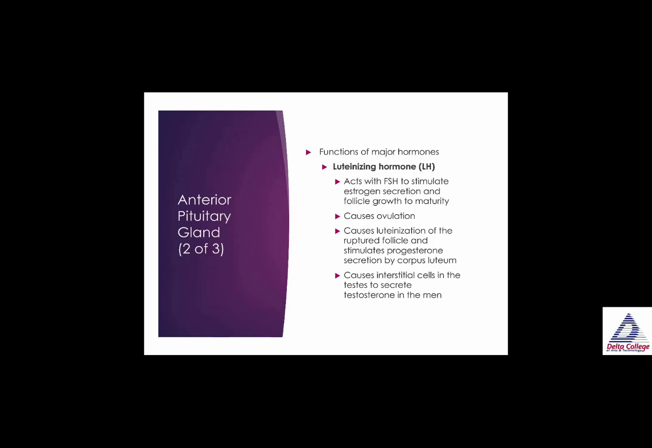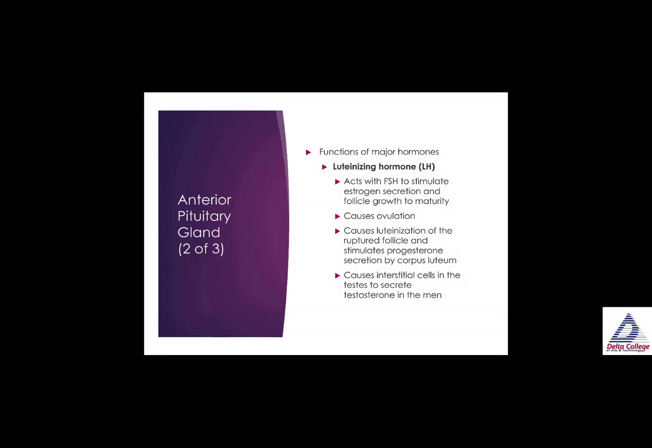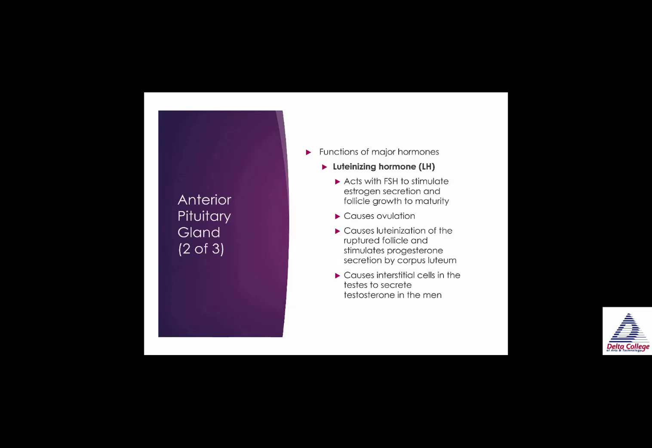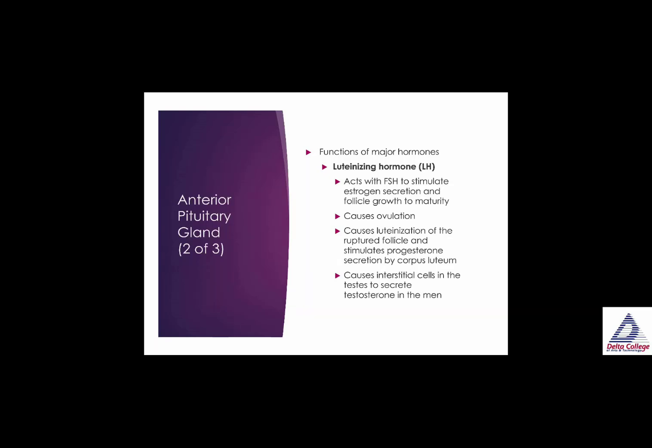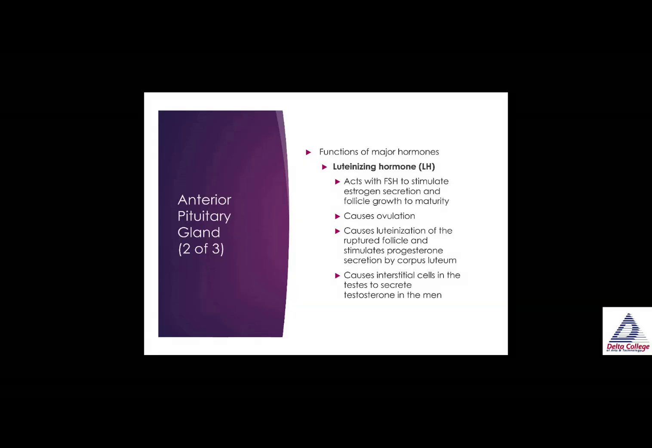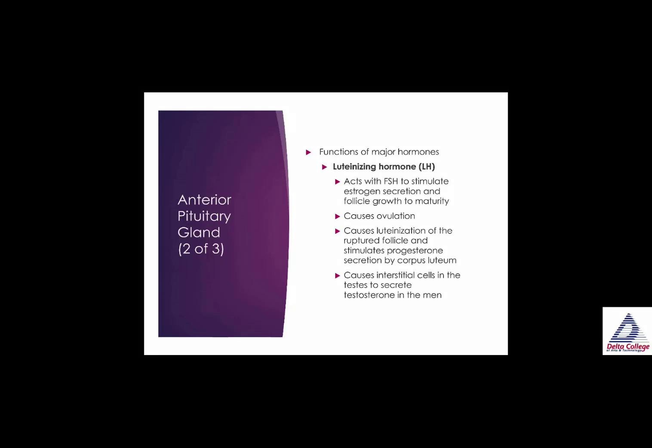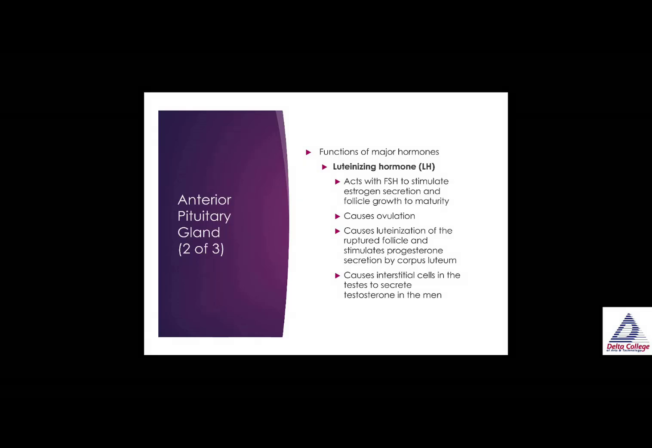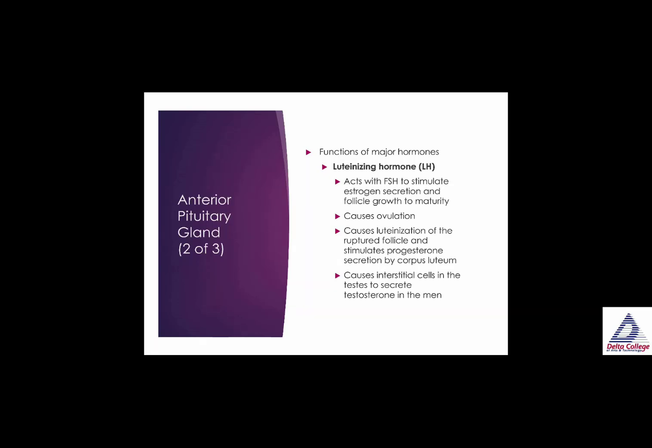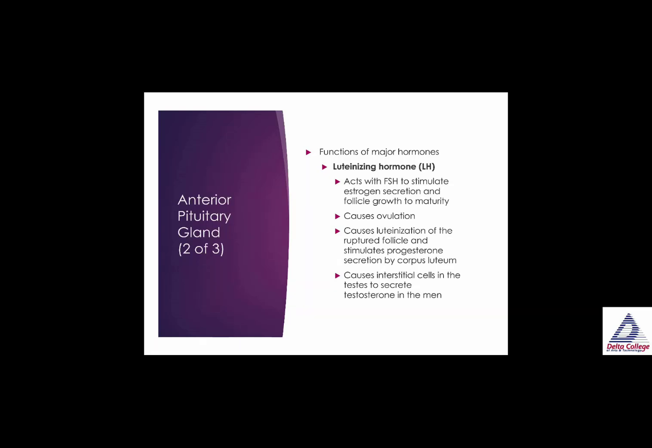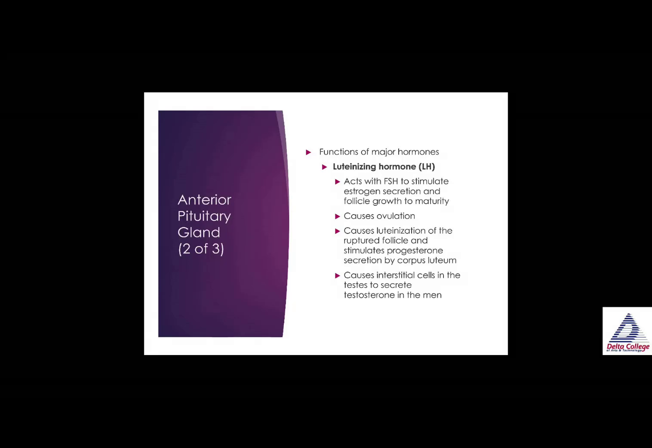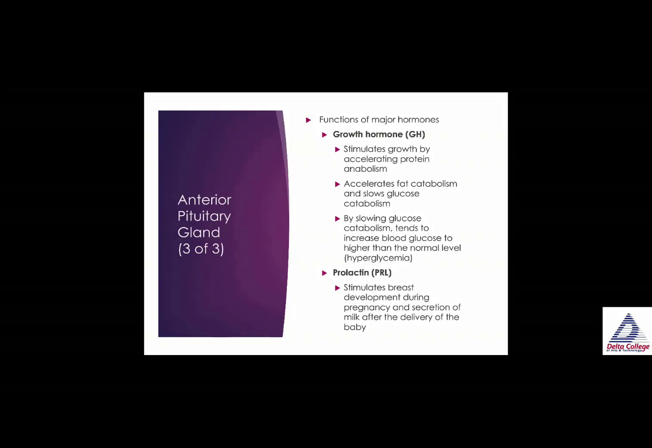Another anterior pituitary gland hormone is luteinizing hormone, LH. This acts with follicle stimulating hormone to stimulate estrogen secretion and follicle growth to maturity, causes ovulation, causes luteinization of the ruptured follicle, and stimulates progesterone that is secreted by the corpus luteum, which you should remember. It causes interstitial cells in the testes to secrete testosterone in men.